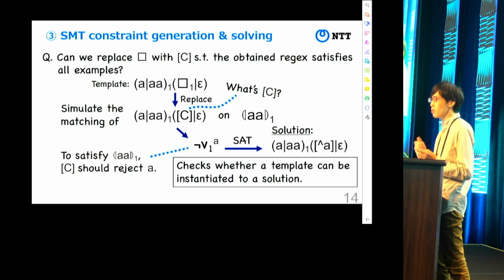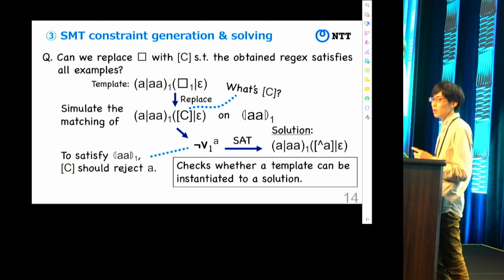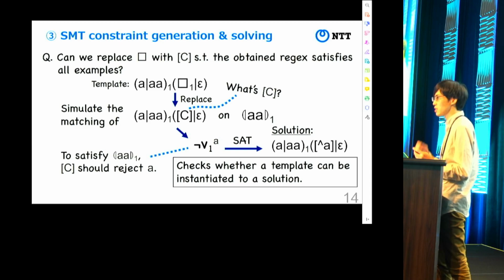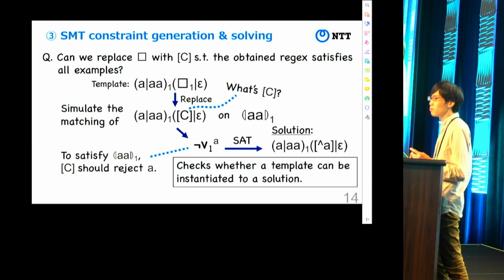So we construct a set of characters from the assignment to the formula. But if it is not satisfiable, then the template cannot be a solution at this time. So try the next one. So this is a brief overview of our algorithm.